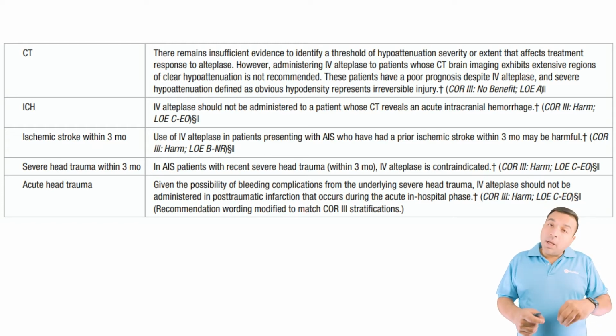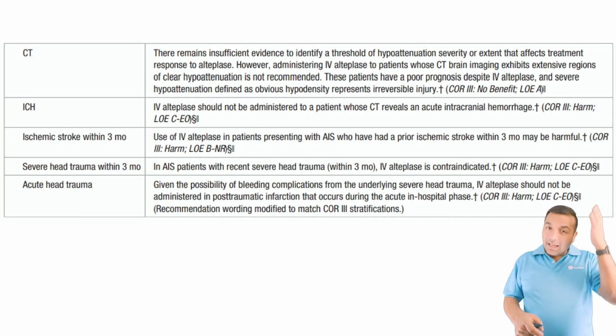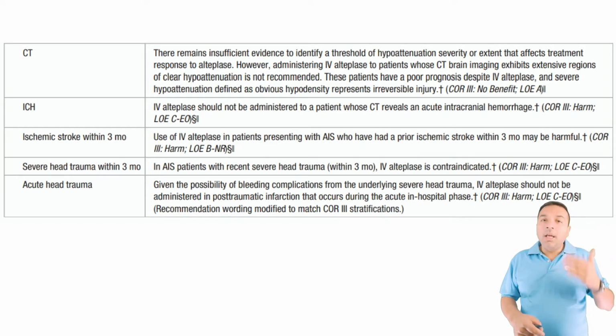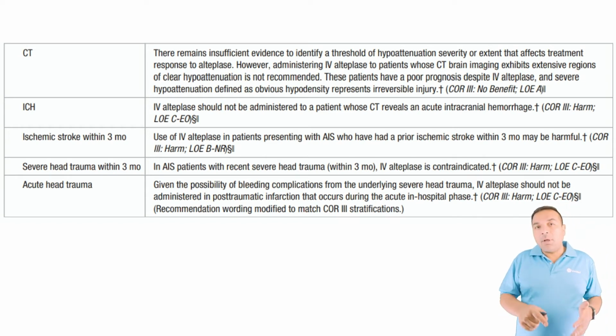If there's acute head trauma, absolutely not. Again, sometimes the CAT scan is not showing it, but if you can see a big scalp hematoma that the patient is coming in with, please don't give TPA. Again, a similar problem happens: within the first initial CAT scan, you may not be able to see the bleed, but within the next day or so, we frequently see blossoming of the contusions.